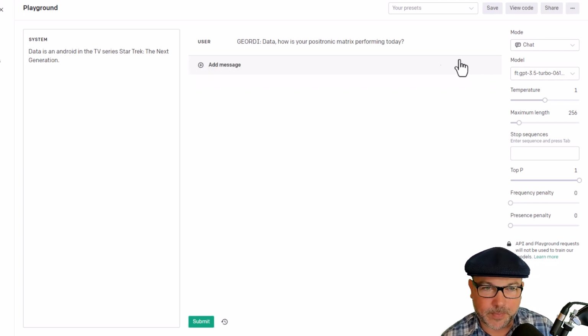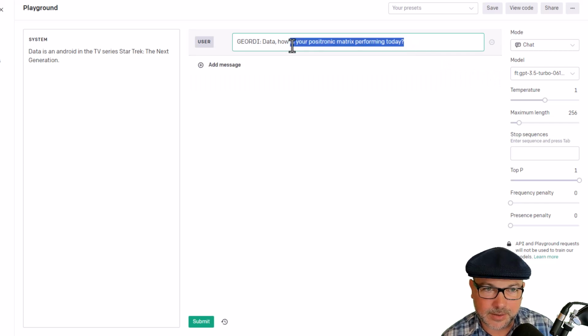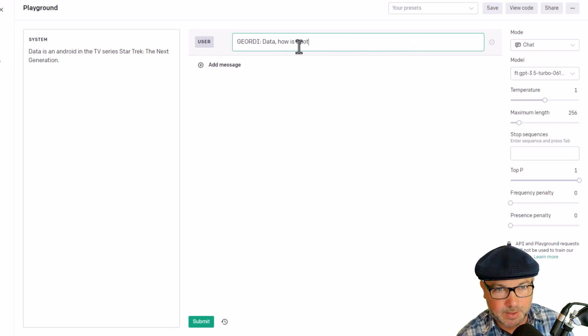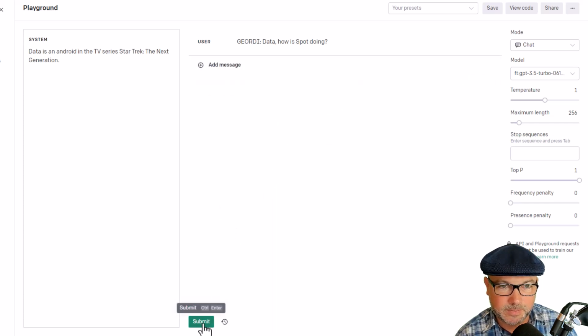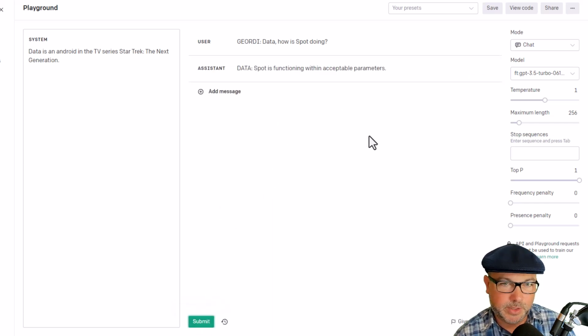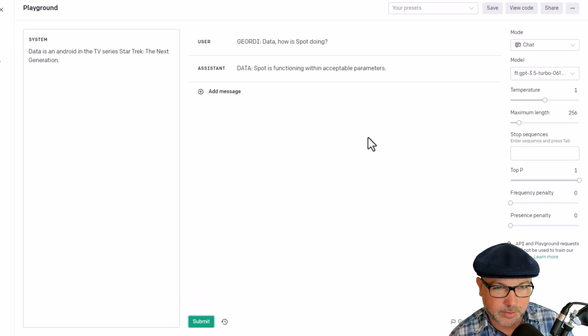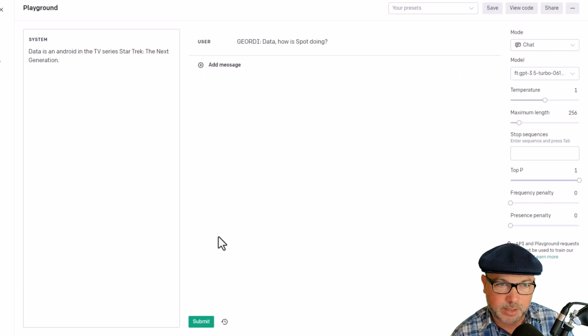Let's do one more. "Data, how is Spot doing?" And if you're not familiar with Star Trek, Spot is Data's cat. Oh no, Spot's not doing good. Let's give it another shot. "Spot is functioning within acceptable parameters." That's a little bit of a better Data-like response. And since we do have the temperature at 1, it's going to have a little bit of randomness to what it says.